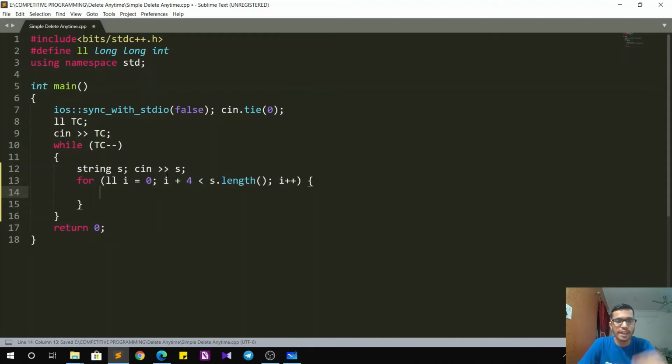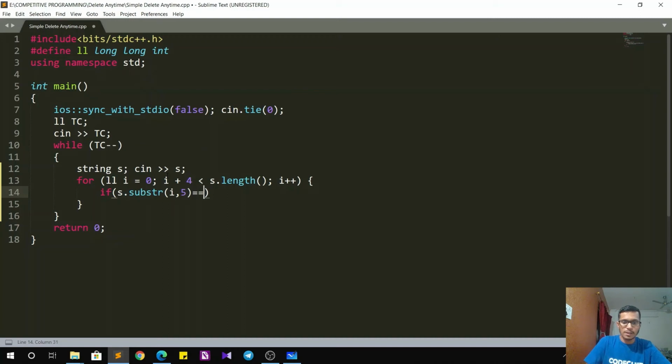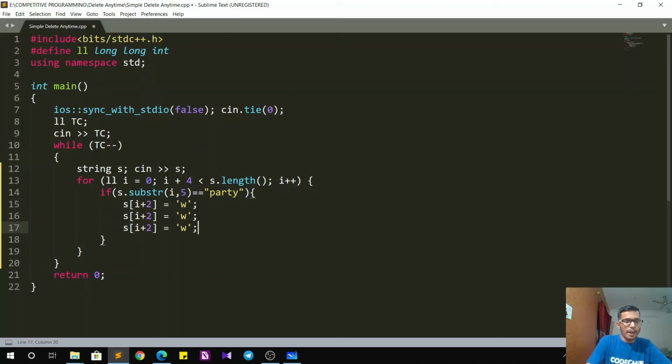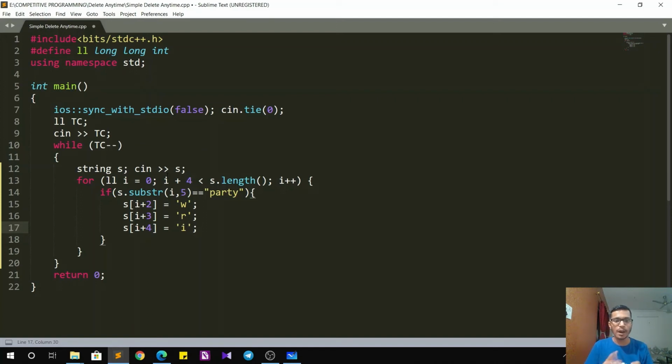Now the only thing left is to check the condition. So if s dot substr, that is a substring of s starting at index i and having length 5, equals PARTY, then we have to make the necessary changes. The changes are s of i plus 2 equals W, then s of i plus 3 equals R, and then s of i plus 4 equals I. That is, I am changing the last 3 characters of the substring to W, R and I, because we have to change PARTY to PAWRI.